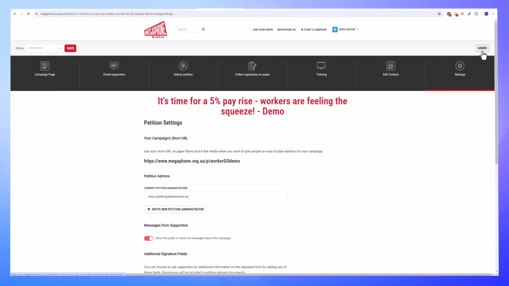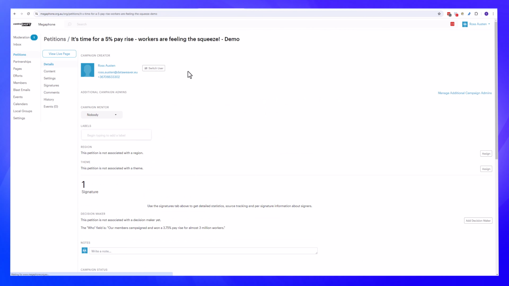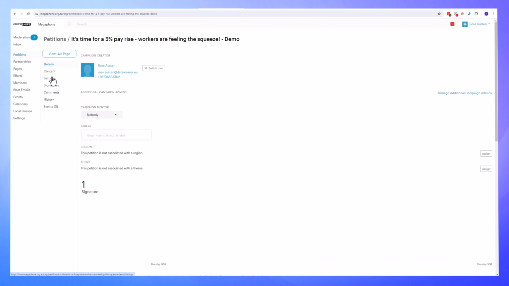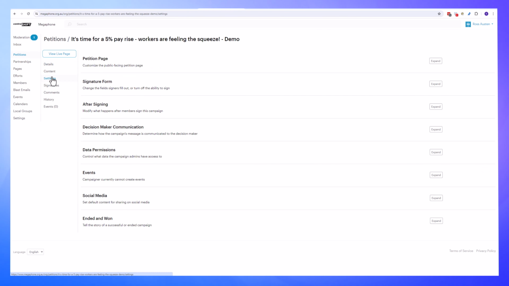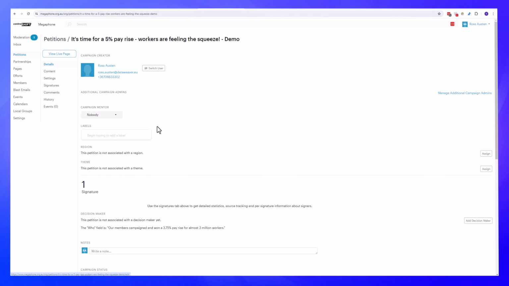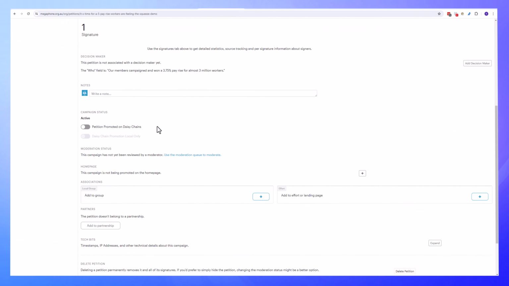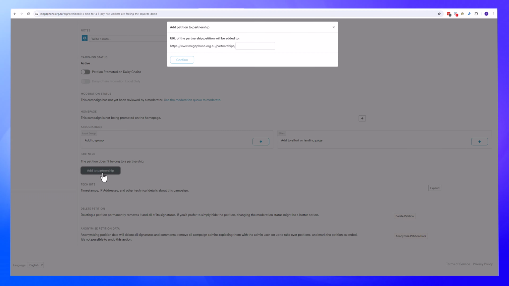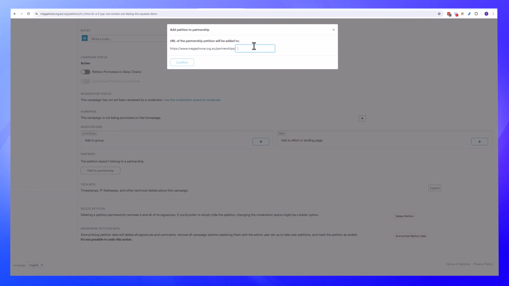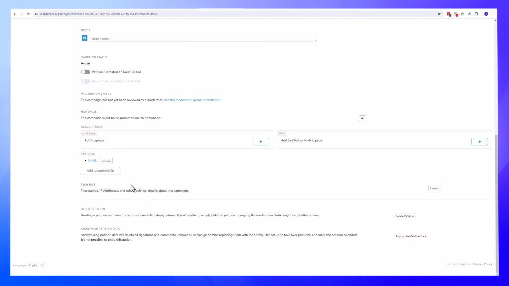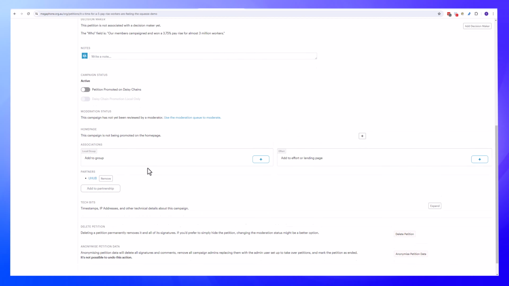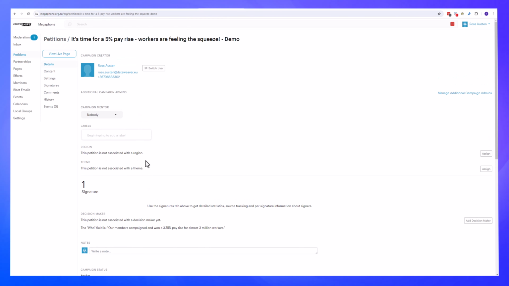I'm quickly going to jump into the admin section. This is the one area that we need to pay attention to in order to make sure that the integration works. We need to add a partnership here. Now this partnership is basically how the integration knows to send the petitions to your system. So there'll be a unique code for each organization, and we just have to add this in here, and with that the petition can be tracked.